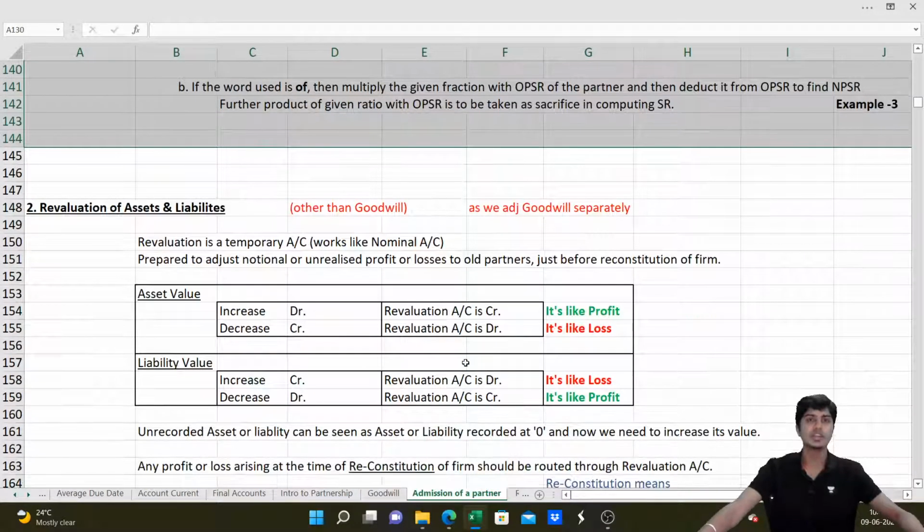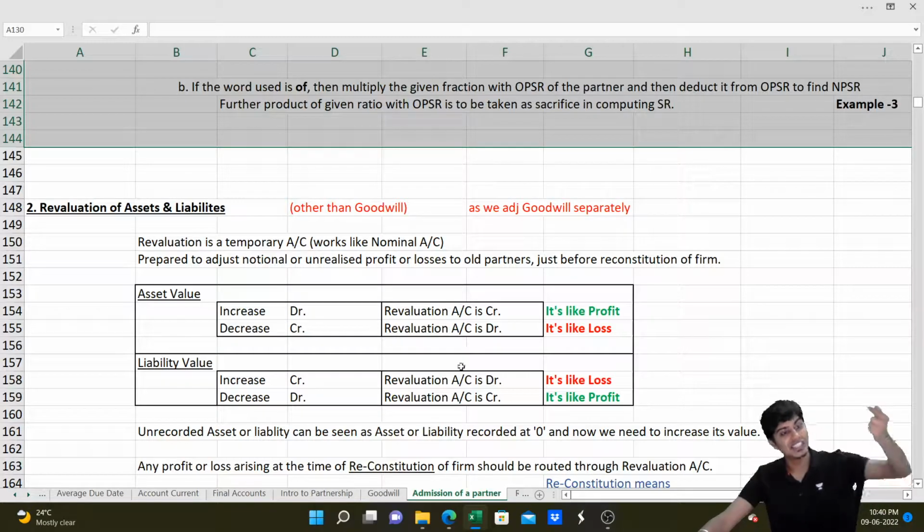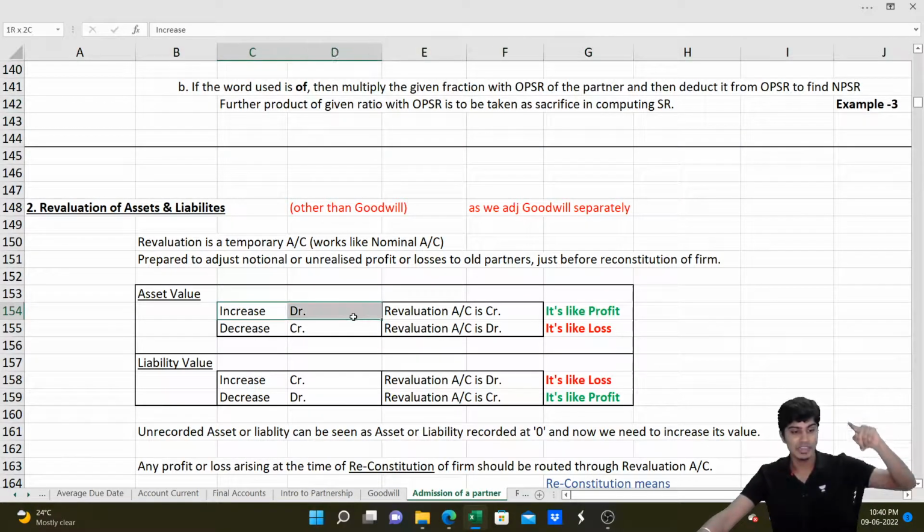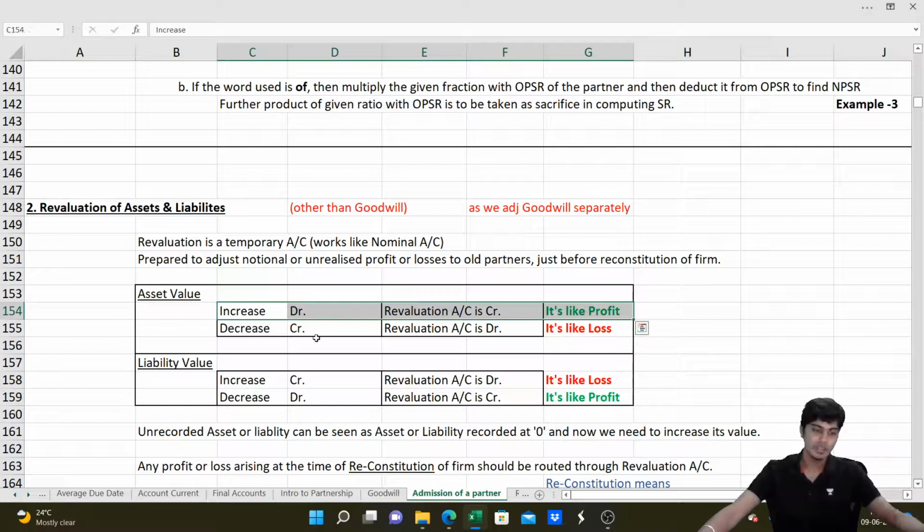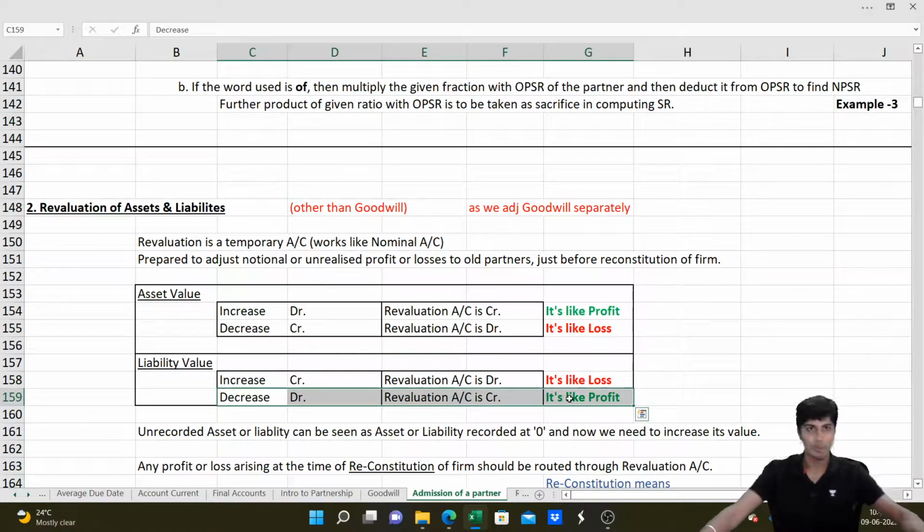So then what we need to do? We need to revalue the assets. Whenever asset value goes up, asset value increases, it is profit. Whenever asset value decreases, it is loss. Same with the opposite with regard to liability. If liability value increases, it is loss. If liability value decreases, it is profit.